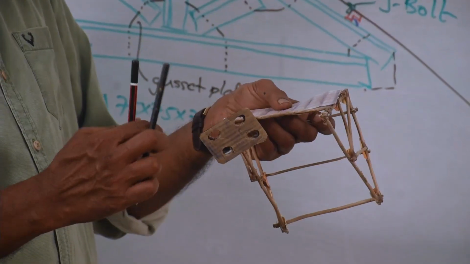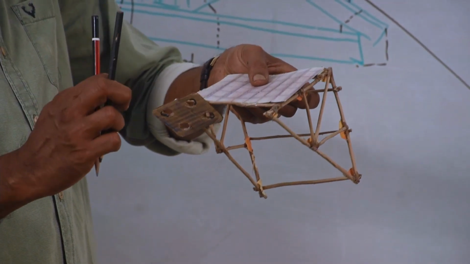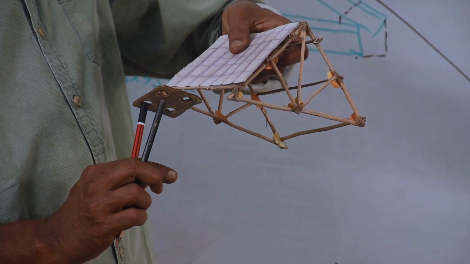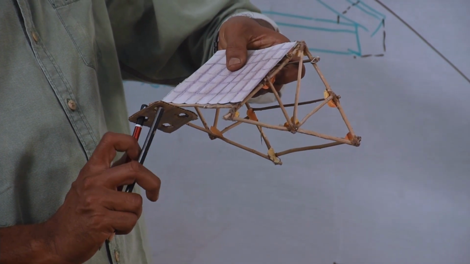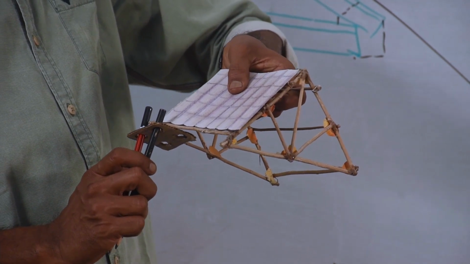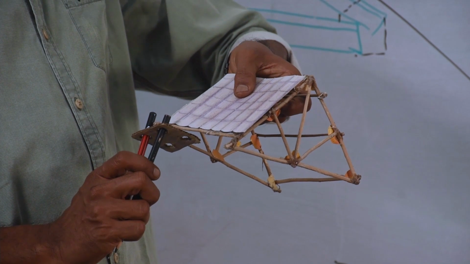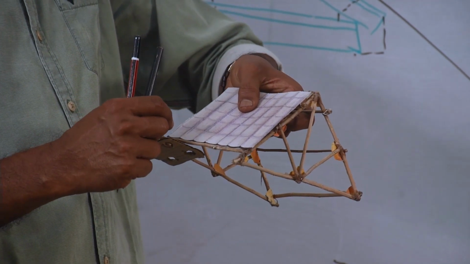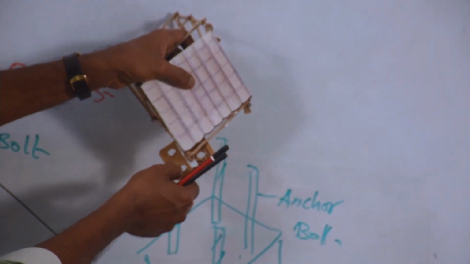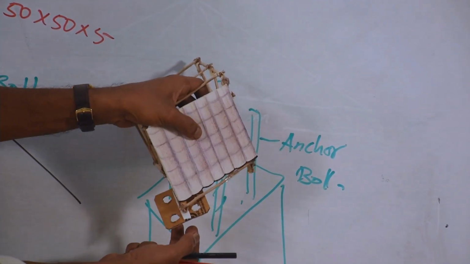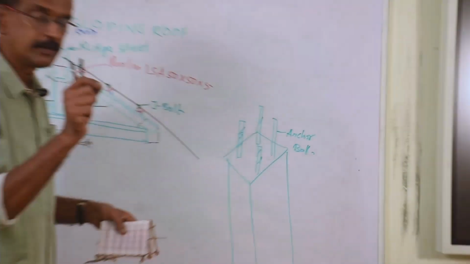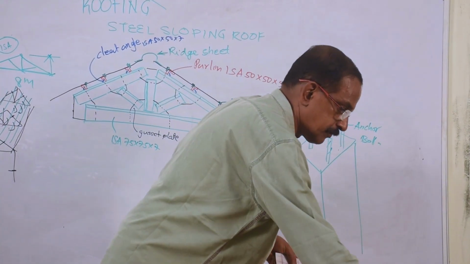Assume this as the anchor bolt. Now after lifting the truss, insert the base plate through these anchor bolts like this. Then with a nut, it is tightened there. So the final shape.